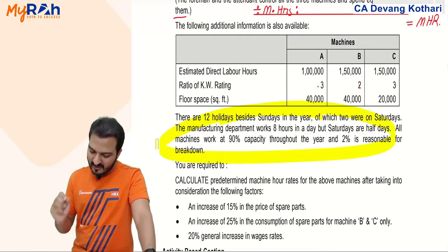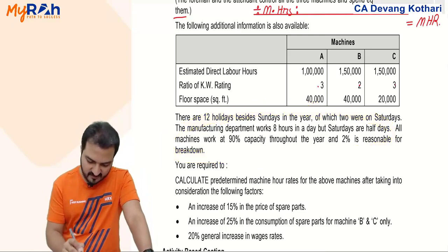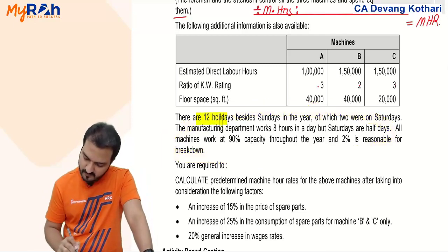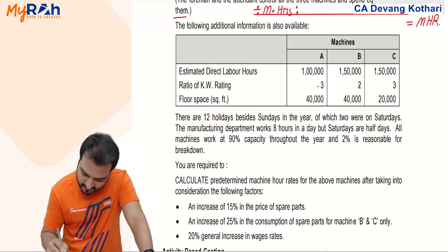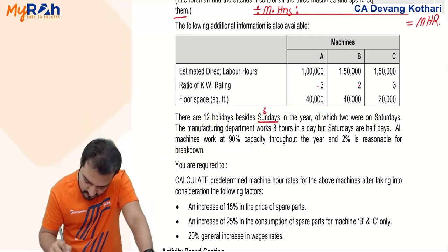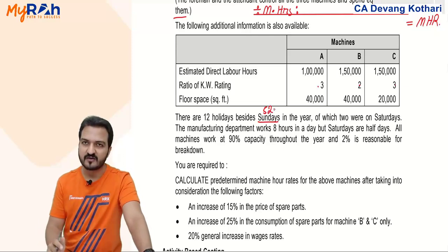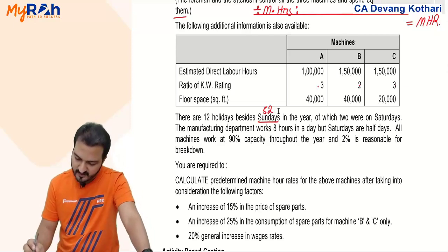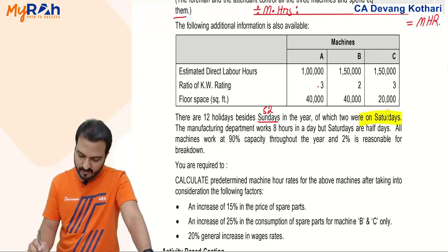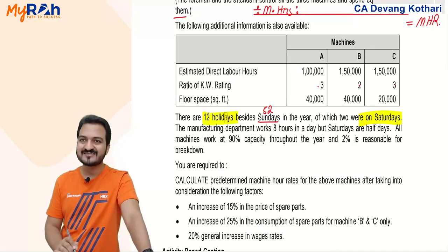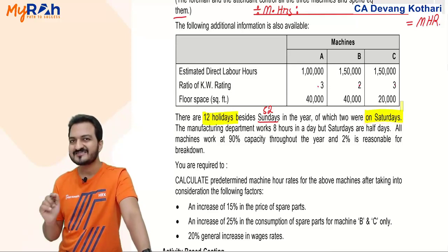It says there are 12 holidays besides Sundays in a year. How many Sundays will be there in a year? 52 Sundays are there in a year. You should know that. Of which 2 were on a Saturday. So out of 12 holidays in a year, 2 were on Saturdays.